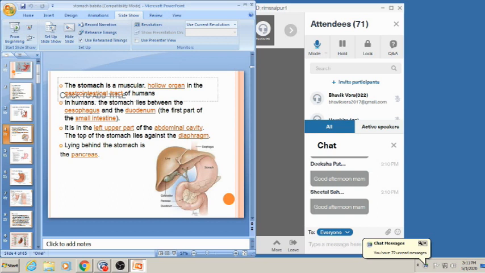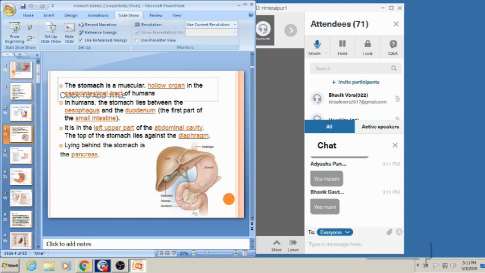It is present in the left upper part of the abdominal cavity. The top of stomach lies against the diaphragm, and this is pancreas, which is lying behind the stomach.